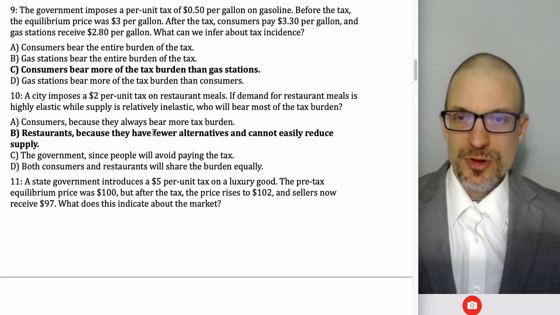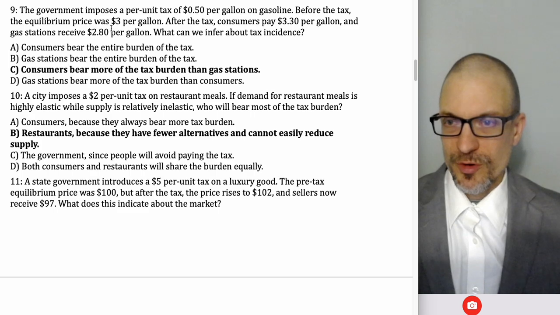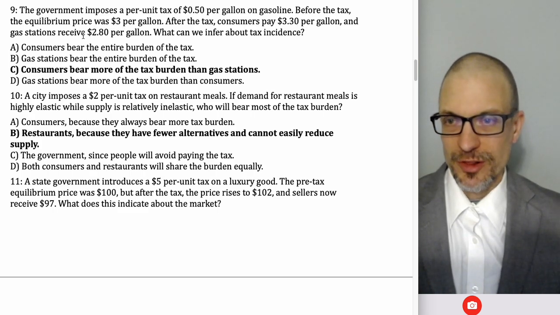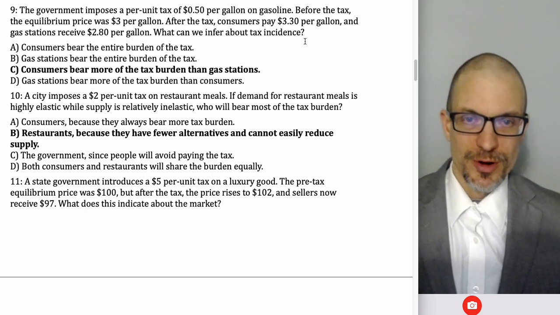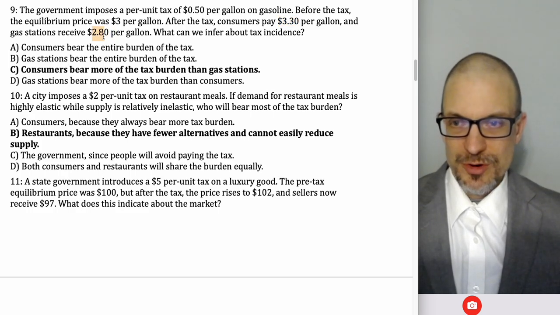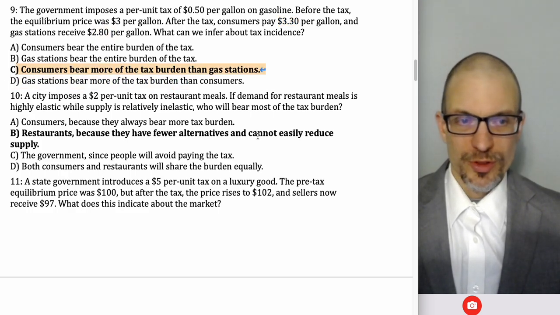Government imposes a per unit tax of 50 cents per gallon on gas. Before tax, the equilibrium price is $3. After tax, buyers pay $3.30. Sellers receive $2.80. What can we infer about tax incidence? Because the 50 cents is spread between a 30 cent increase for buyers and a 20 cent decrease for sellers, buyers are bearing more of the tax.